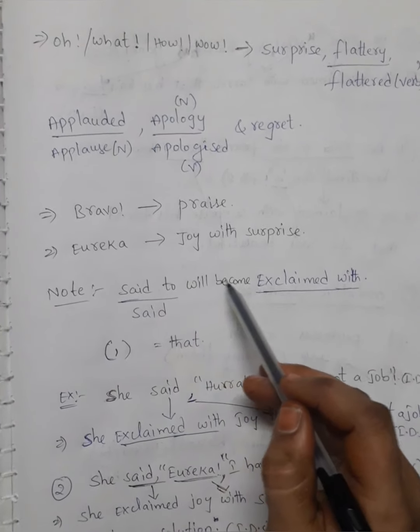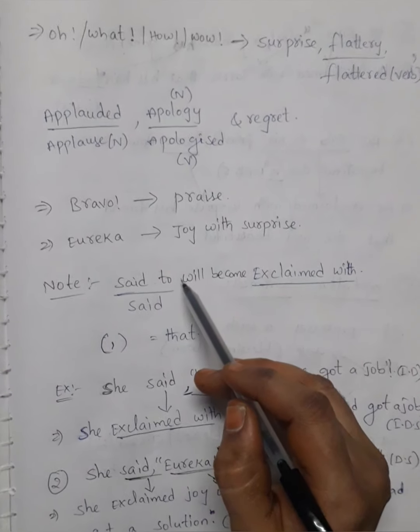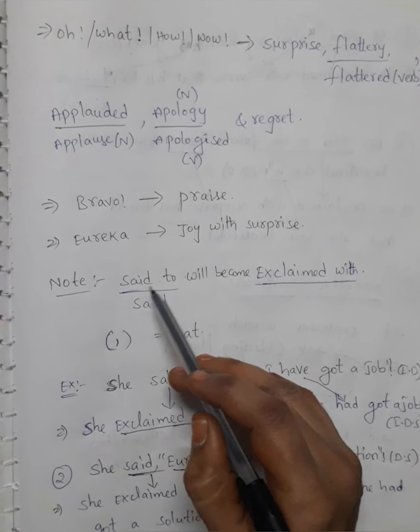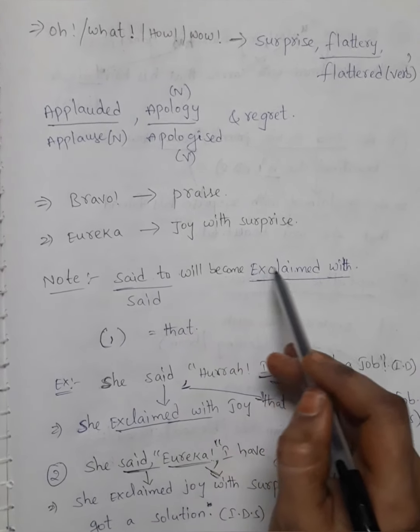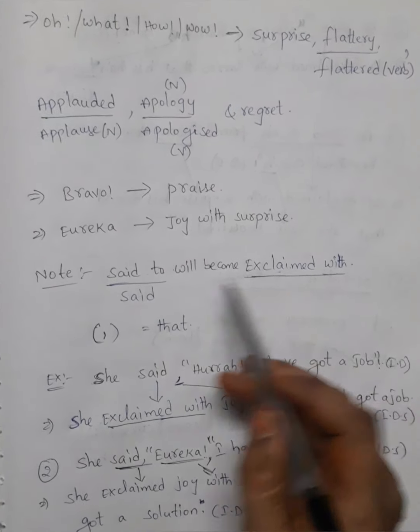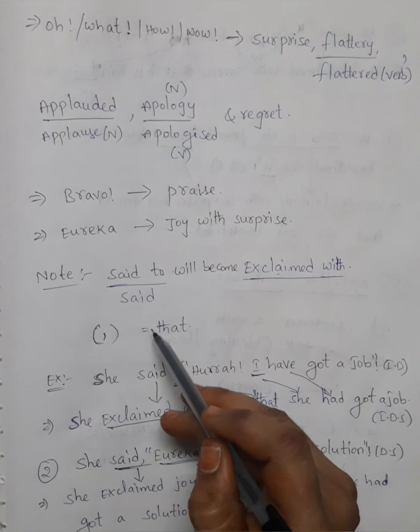Note: said to will become exclaimed with. Whenever you write that he said to her like that, he exclaimed with, you will write like that. Said to will become exclaimed with, or said also will become exclaimed with. Instead of the comma, you will write that.